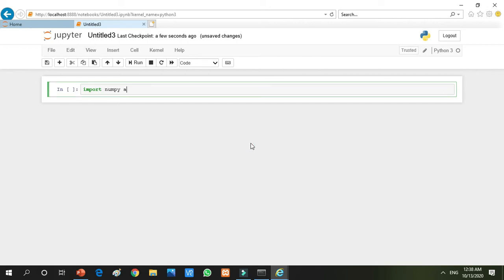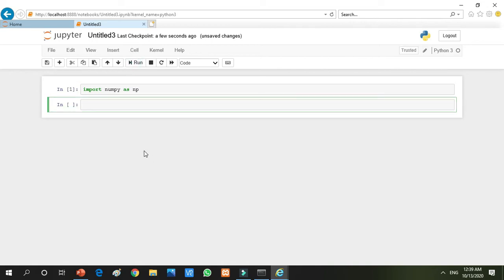So import numpy as np. It is single line execution in Jupyter notebook. I am running it and it has successfully executed. Now in the second line I am making my own variable, dataset, and I am writing np.random.randint. In this dataset variable I am assigning the ranges.